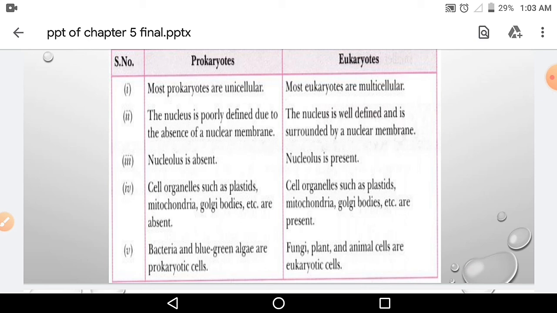Nucleolus is absent in prokaryotes and present in eukaryotes. Cell organelles like Golgi bodies, which you will learn further, are absent in prokaryotes and present in eukaryotes.